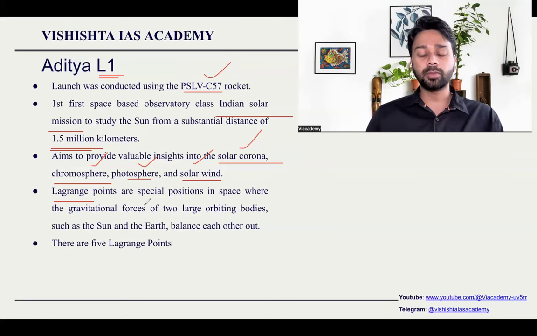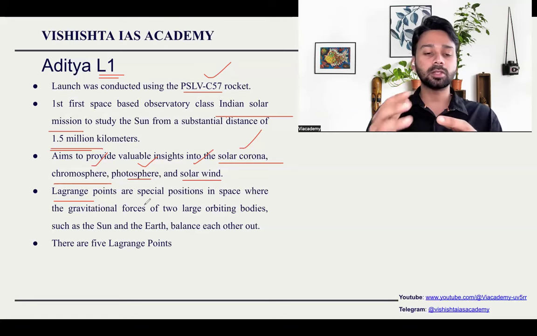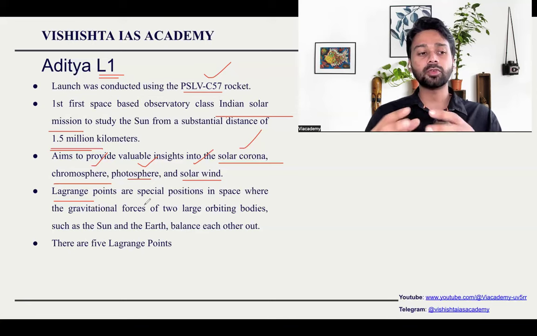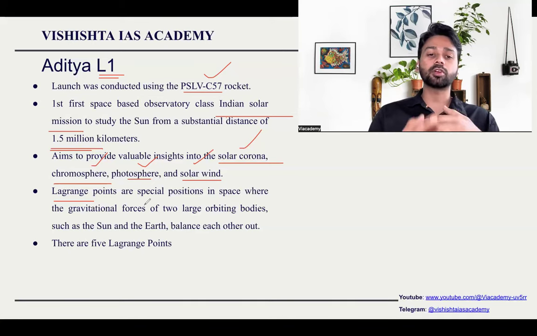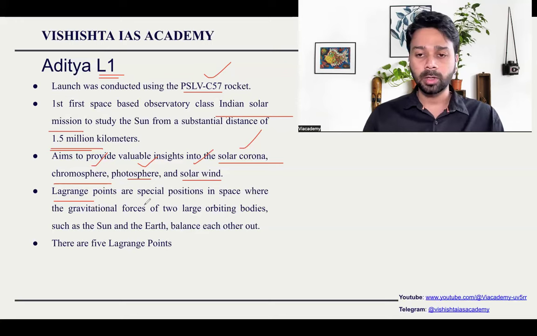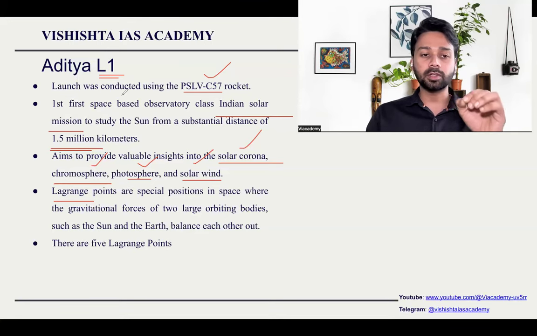There are different points in space where Earth's gravitational force and the Sun's gravitational force balance out each other. So it will be easy for an object to be placed there. It will be static at that position because both gravitational forces are balanced out. So it will not get absorbed into the sun, or into the earth. That is why we have to place it at the Lagrange points.